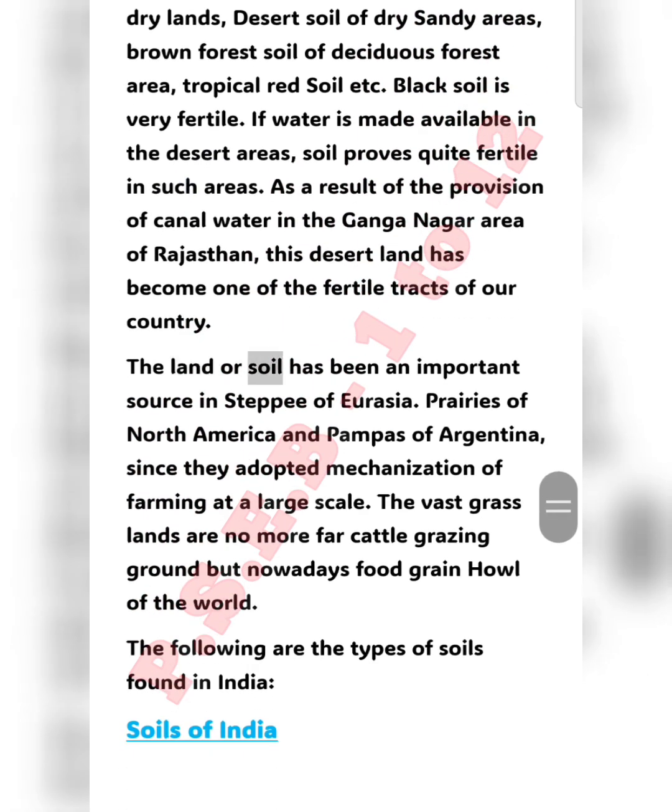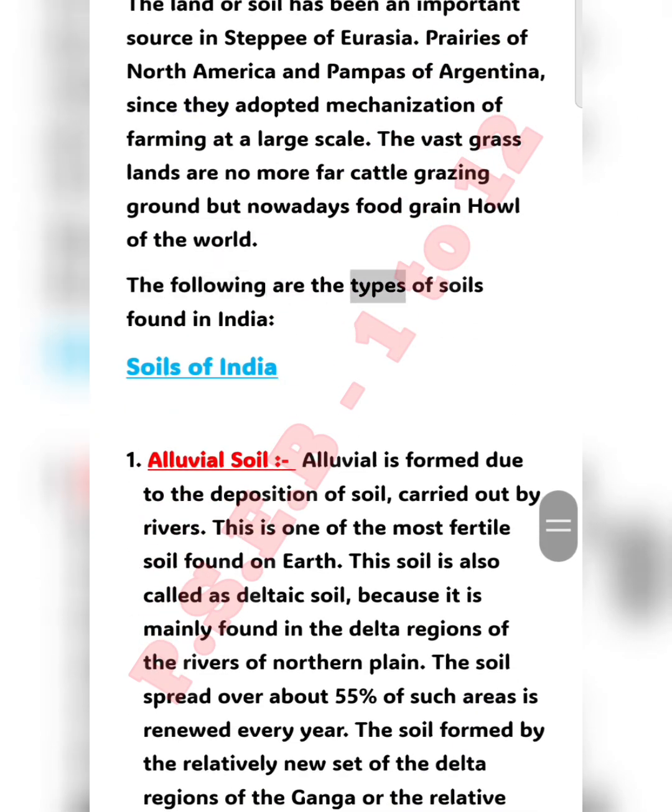The land or soil has been an important source in the steppes of Eurasia, the prairies of North America and the pampas of Argentina, since they adopted mechanization of farming on a large scale. The vast grasslands are no more just cattle grazing grounds but nowadays the food grain bowl of the world. The following are the types of soils found in India.